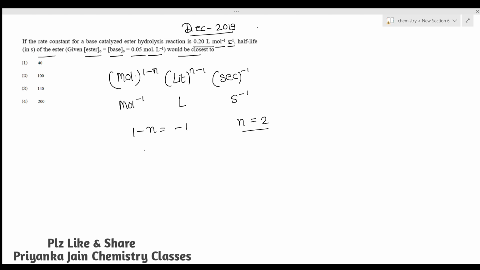For the second order reaction, the half-life is given by 1 upon the initial concentration of A times K2. We have been given the initial concentration of the ester, that is 0.05, and the rate constant, that is 0.20. Just put these values in and you get 100. So this will be your answer. The half-life is 100.